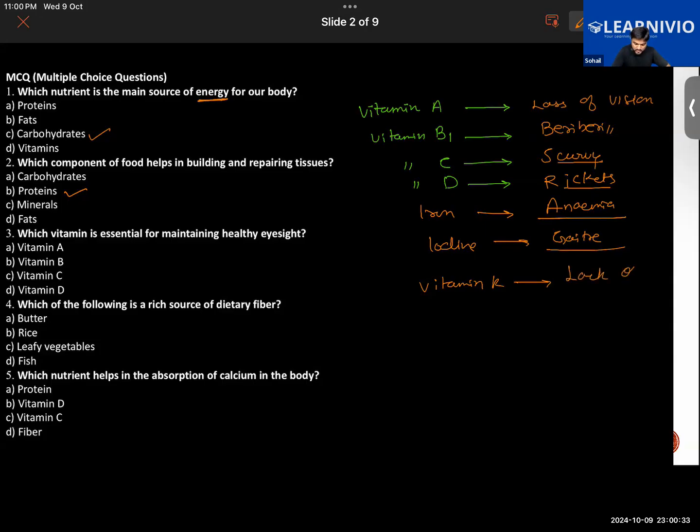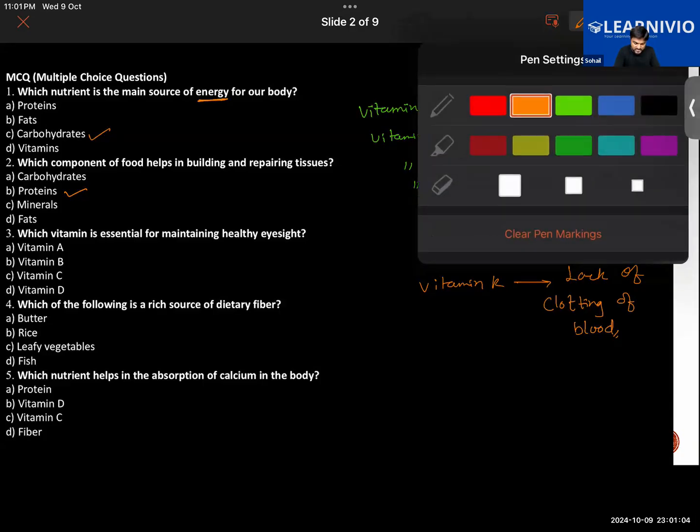If we do not eat sources of vitamin K, the clotting of blood will be less. The blood level will not be low, but if there is a wound in the hand, the blood will continue to ooze out from that wound. It will not clot. So for clot formation, it is important.